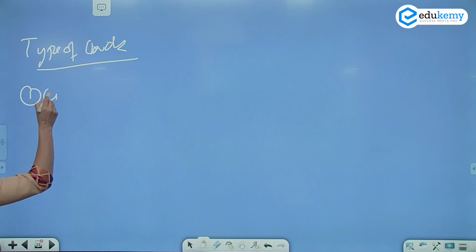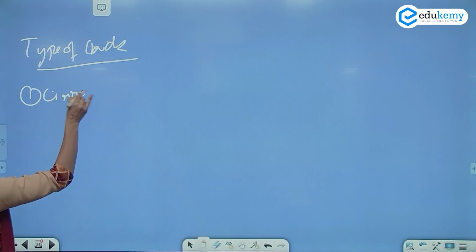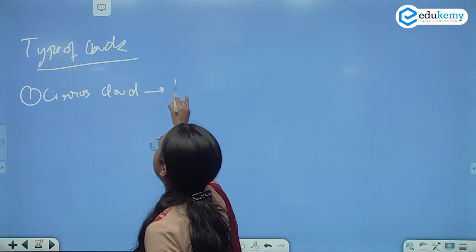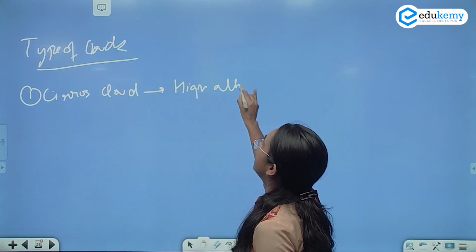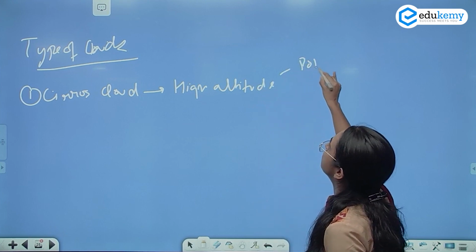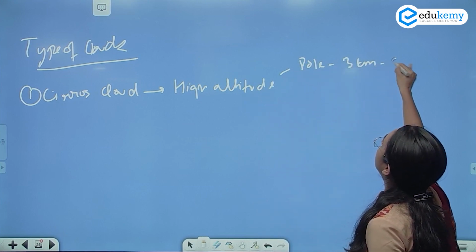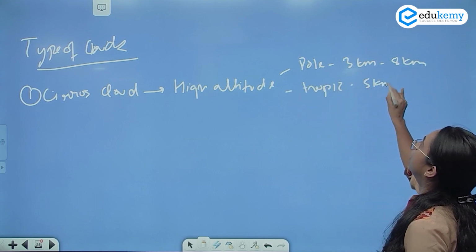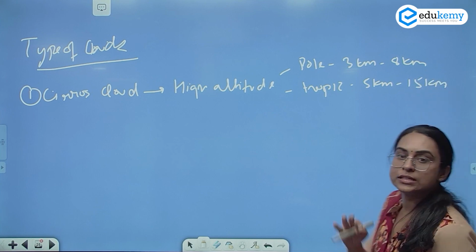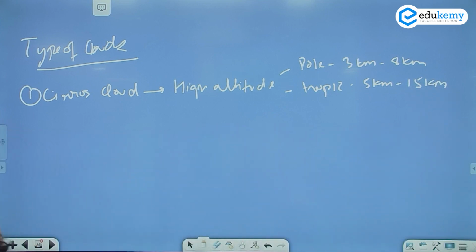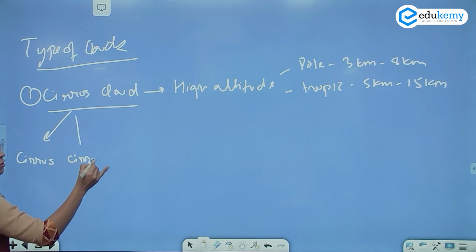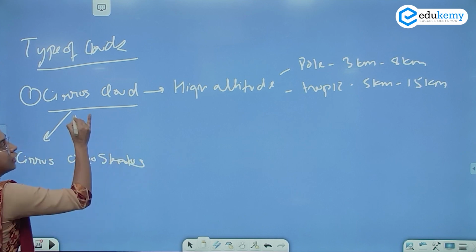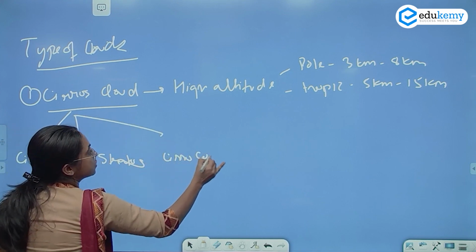So cirrus clouds, one is the cirrus clouds. The cirrus clouds are found at a very high altitude. When I say very high altitude, I mean in polar areas they are found around 3 kilometers to let's say 8 kilometers. In the tropics, they are seen from 5 kilometers to 15 kilometers. This is the cirrus clouds at a very high height. Now the other is the Cirrostratus cloud, and the other is the Cirrocumulus clouds.